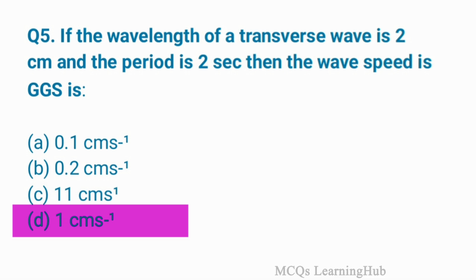If the wavelength of a transverse wave is 2 cm and the period is 2 seconds, then the wave speed in CGS is option D. 1 cm per second.